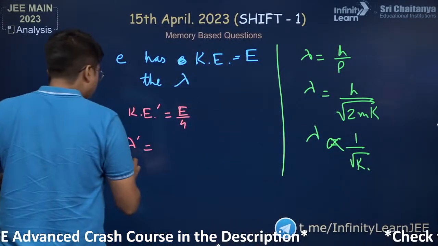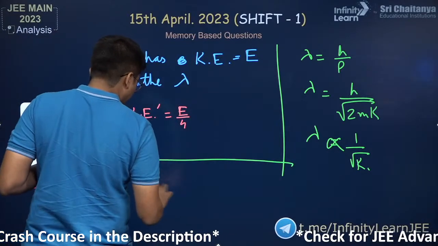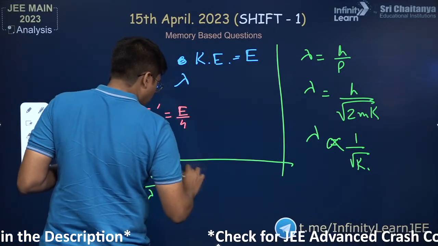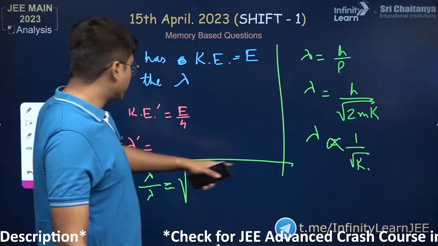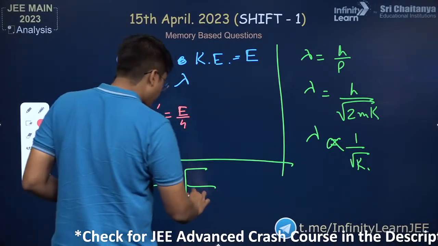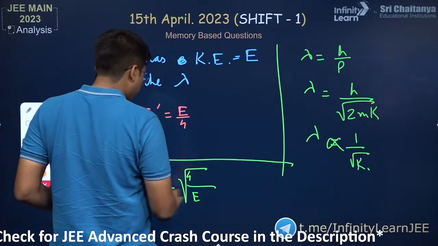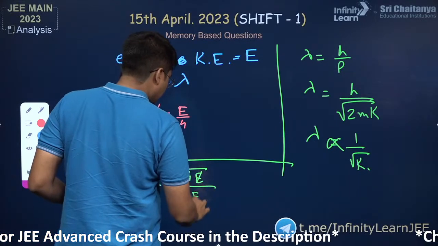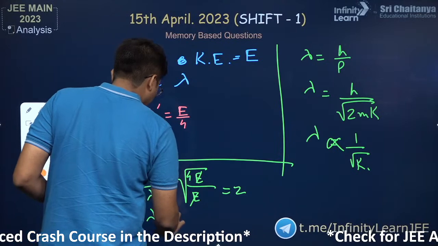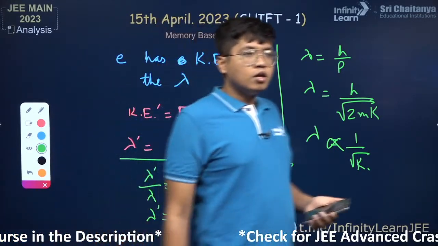So based on that, what do we have? We would be having lambda dash by lambda equal to root of, since it's inversely proportional, lambda dash's energy, which is E by 4, would be down here, and lambda's energy, which is E, would be in the numerator. Cancel this out, you have root 4, that is equal to 2. So lambda dash is equal to 2 lambda.